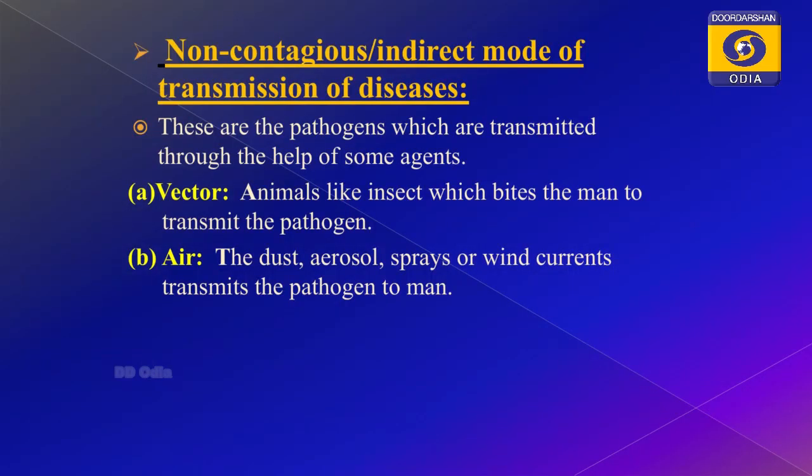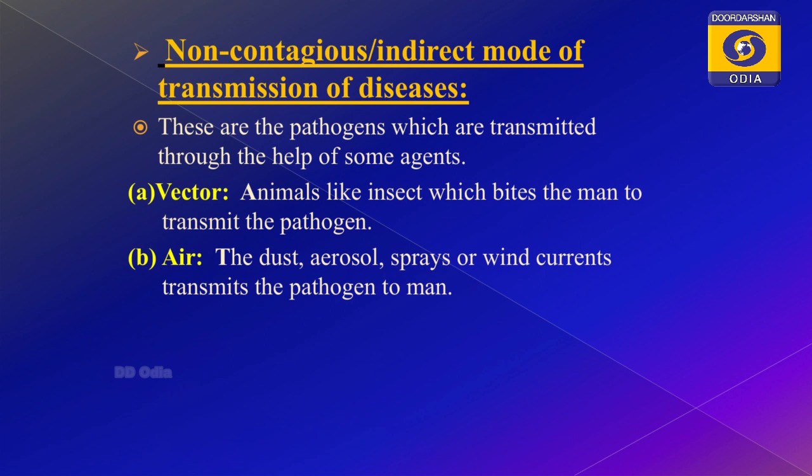Non-communicable diseases do not transfer from one person to another directly. So how do those diseases transmit? Then why is it called communicable? In this condition, they are called non-contagious, or you can say these are the indirect methods of transmission of diseases. What is the indirect method? You know you are suffering from the disease, but you do not know whether it was transmitted by a person or by some other organism.